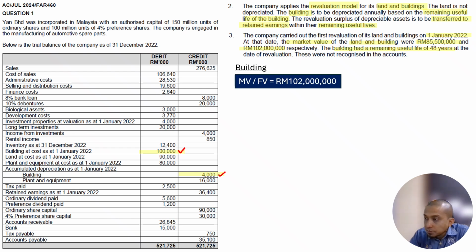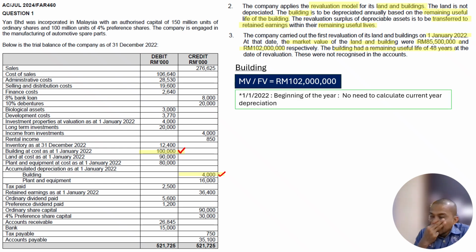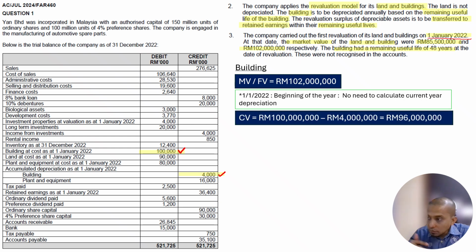All right. So in this case, the fair value or market value given by the question is 102 million. So we need to compare with carrying amount, right? Because the depreciation is done on the beginning, 1st of January 2022, no need to calculate depreciation for the current year first, because we just need to do depreciation after revaluation, because revaluation is 1st of January at the beginning, right? So we just calculate the carrying value. No need to calculate the new depreciation because the accumulated depreciation is on 1st of January 2022, right? So 100 million less 4 million, we get 96 million.